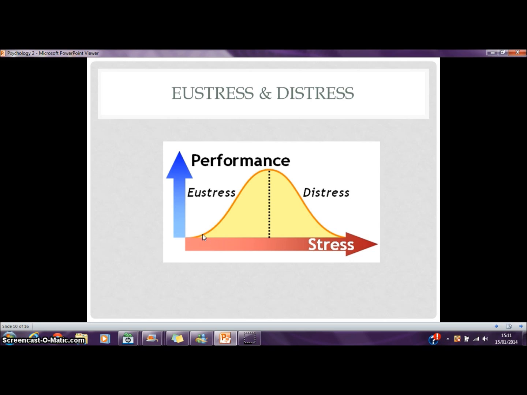Distress. Distress is a form of stress which has the opposite effect of eustress. It affects the player's performance negatively. It can cause severe anxiety and nervousness, and this can cause a player to perform badly. An example of this could be a tennis player. A tennis player is so nervous before a final, it can cause him distress and he performs poorly.